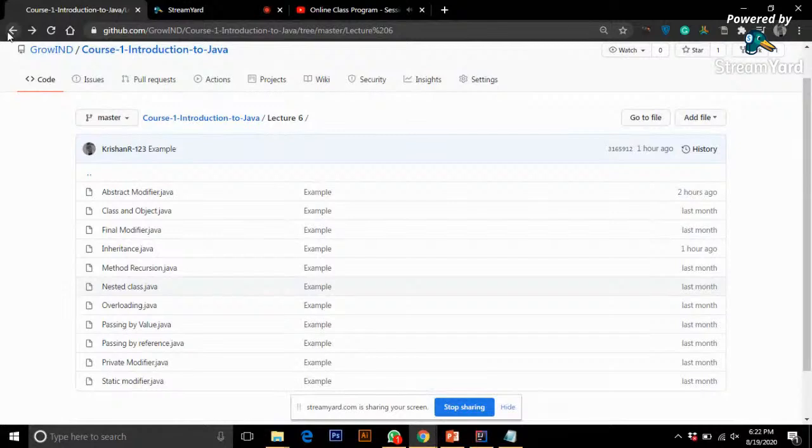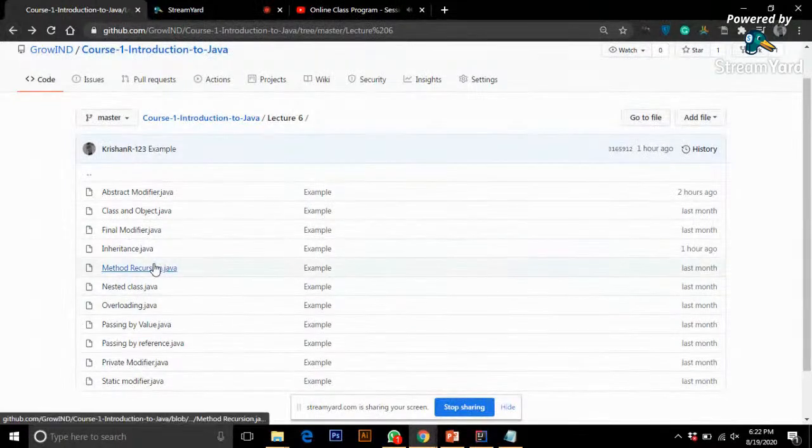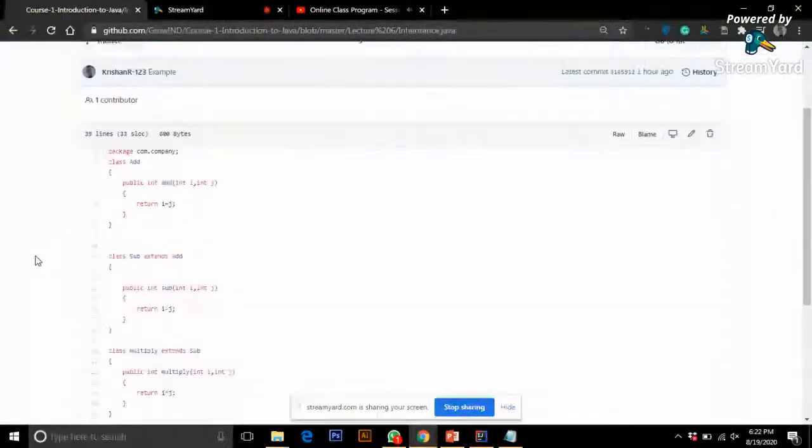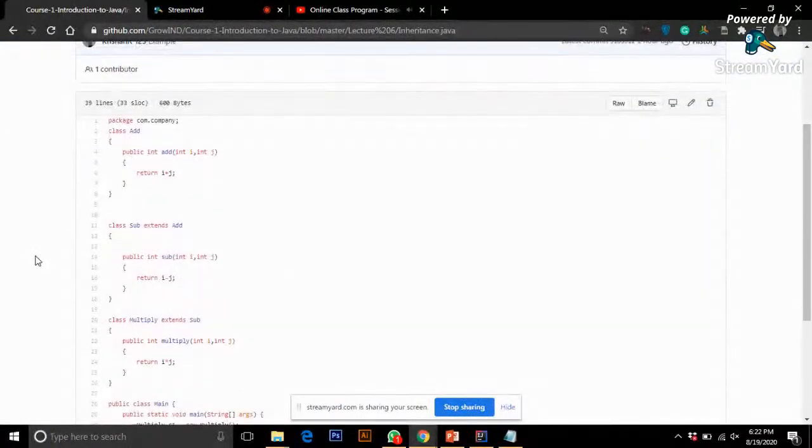This is how inheritance works. People inherit diseases, people inherit properties, intellectual properties. So inheritance is all around us, and we have inheritance in Java as well.